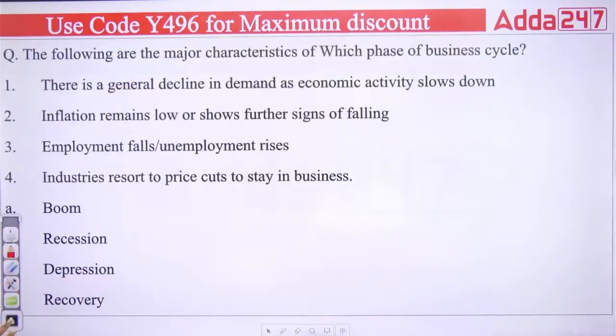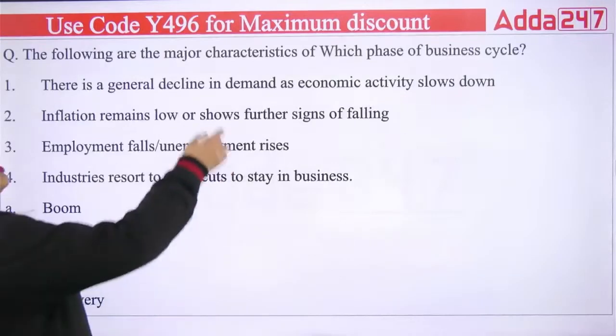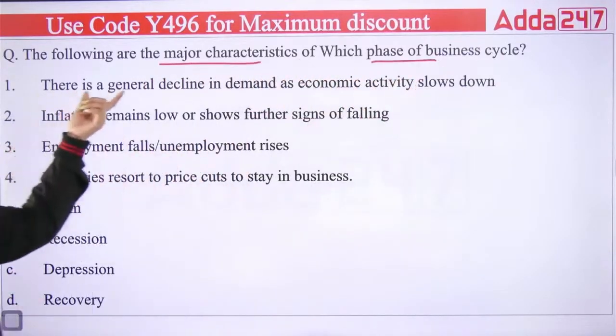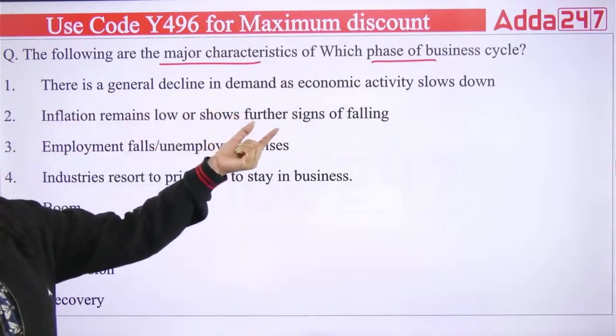Next is asking which phase of business cycle the following are the major characteristics of. First is saying there is a general decline in demand as economic activity slows down.